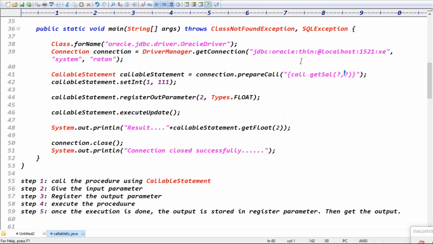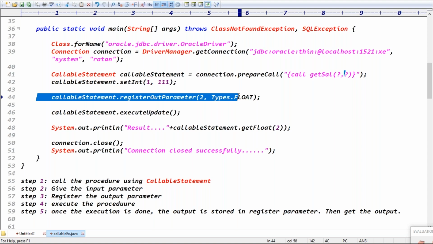Sir, on line 44, what is this Types, sir? We understood that we have to get it. Line number 44, sir. Can you explain in detail what the register output parameter actually does? You are giving input. After giving input, we have to execute the procedure. Executing the procedure means somewhere we have to take a result variable to store the result. After execution of the procedure, you will get the output or not?